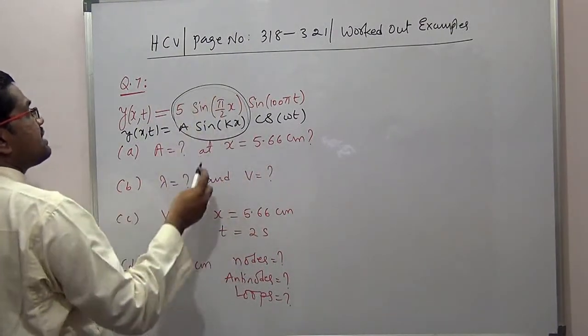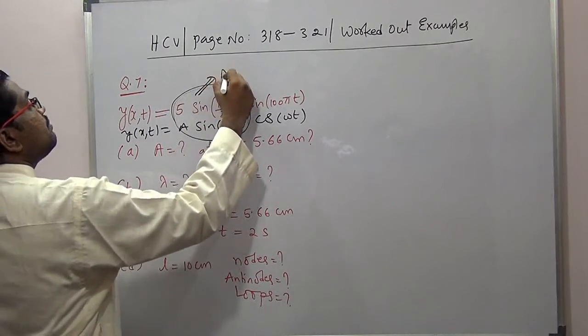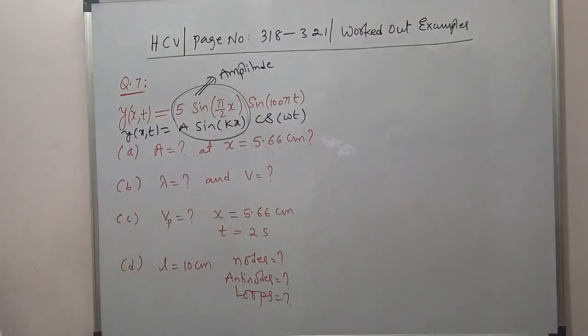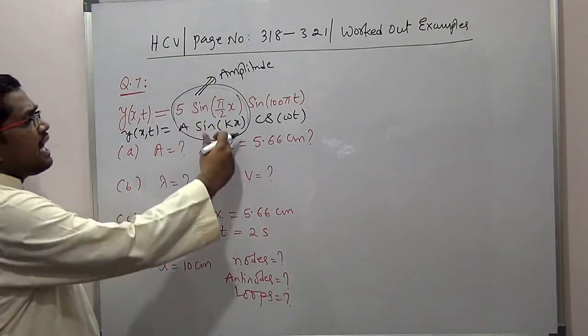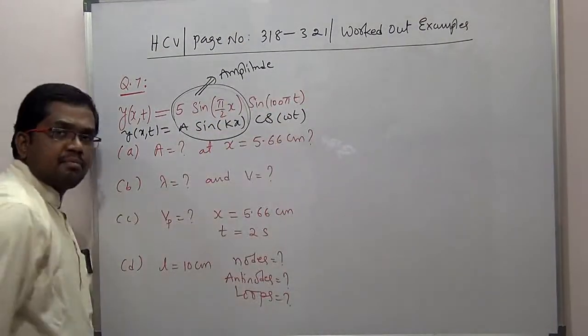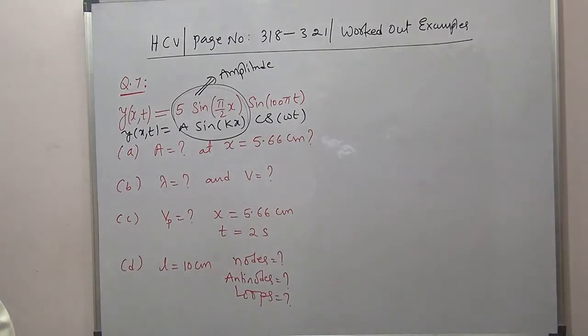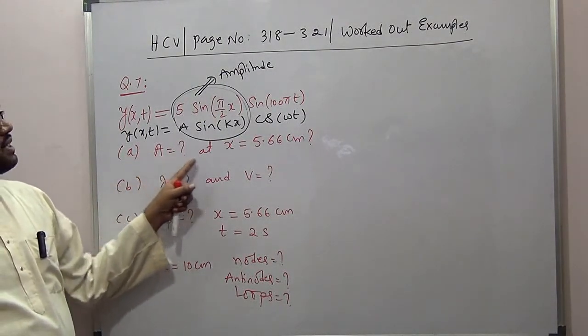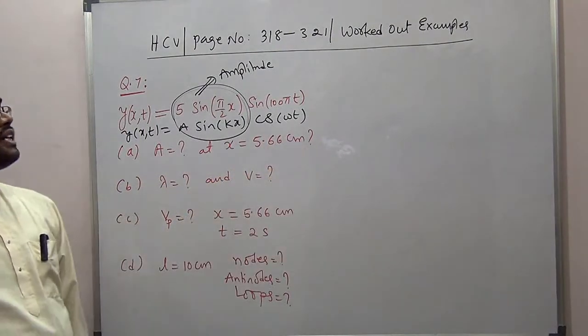This entire term is the amplitude term. Okay. So K has its own meaning, omega has its meaning, that you already know. Let's go for the first question. What is the maximum displacement of the particles which are located at x equal to 5.66 centimeters?